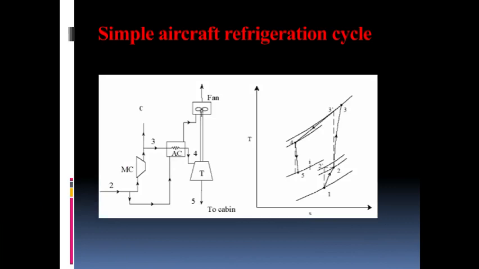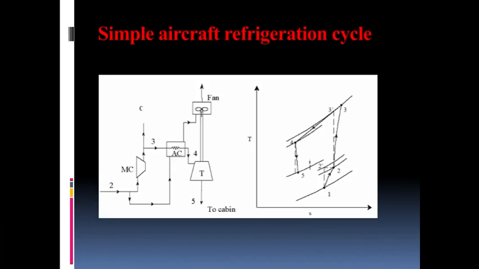In the T-S diagram also you can see, point 1 is the atmospheric point where the outside air is available. But when it comes in contact with the aircraft, its temperature and pressure increase due to friction or the ramming process. So we represent the process from 2 to 3. From 2 to 3 the air goes to the main compressor, then 3 to 4 it goes to the heat exchanger, where the temperature decreases.